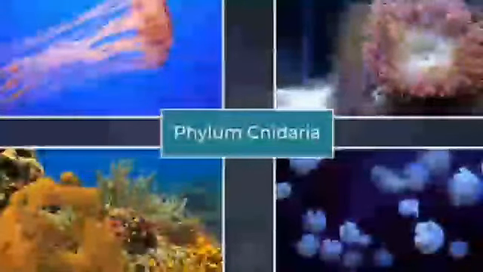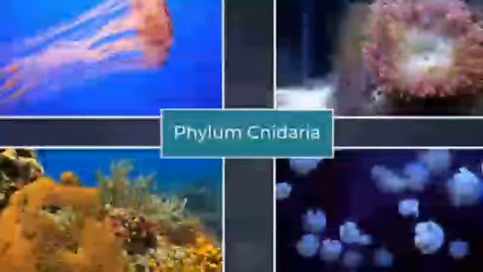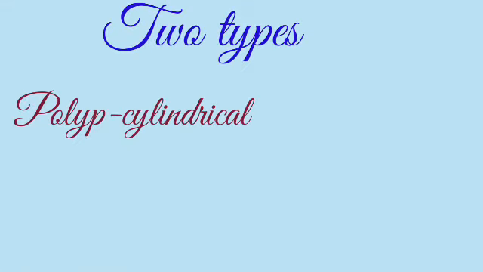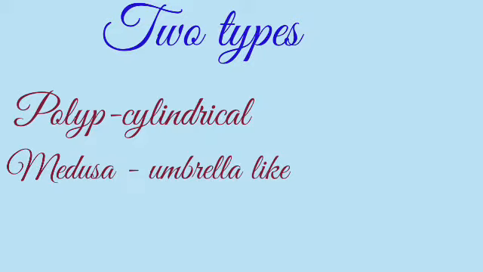Next phylum we are going to learn is Cnidaria. In this spelling the C is silent. It is also called Coelenterata. Coel means cavity, enteron means intestine. They are of two types. Polyp means cylindrical and medusa means umbrella-like shape.